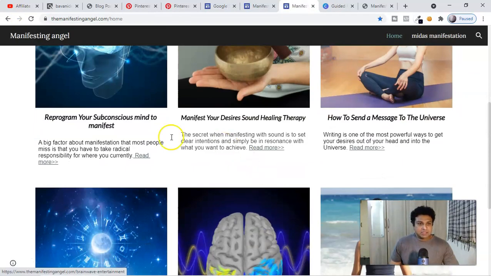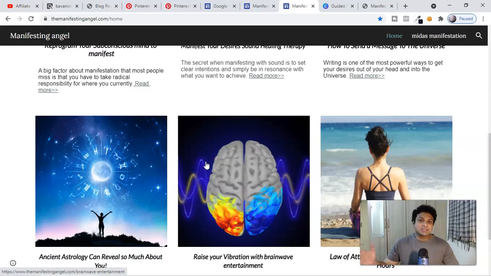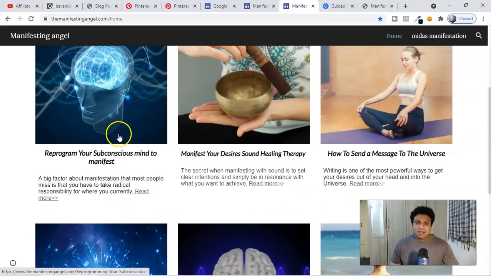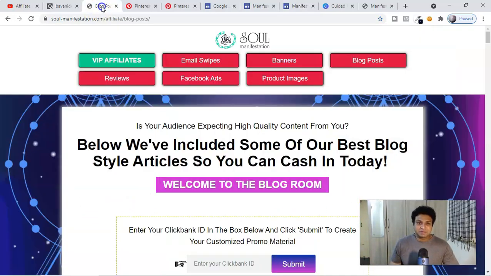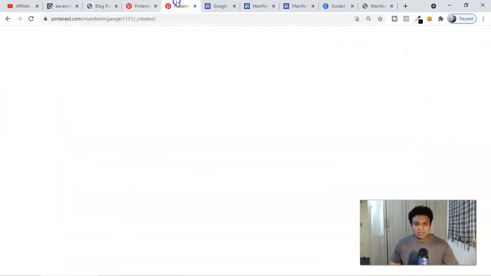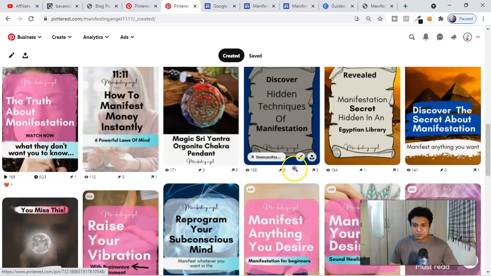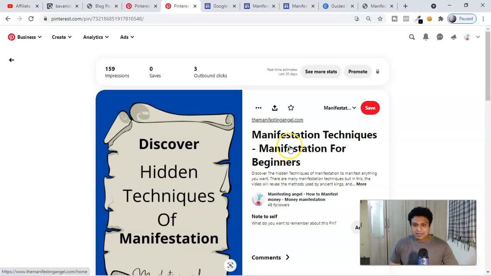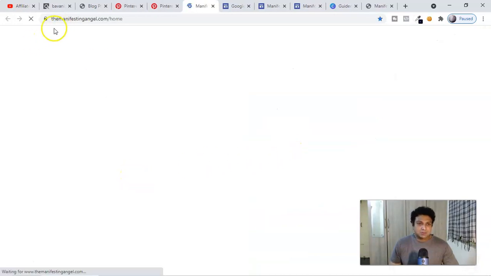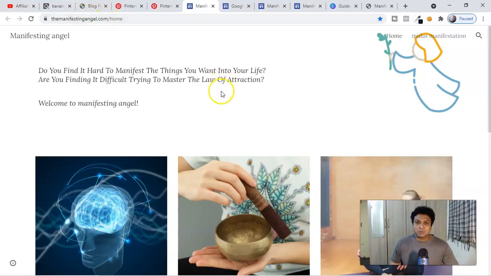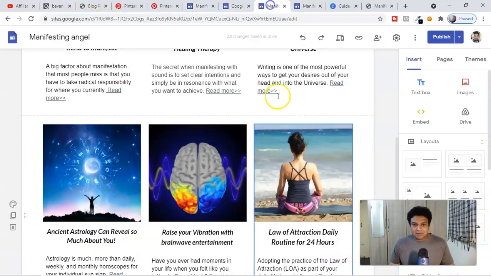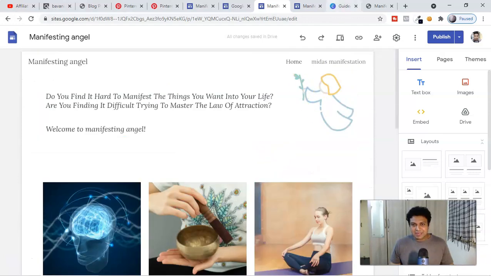This is created with Google Sites only, no hosting. Hosting is expensive, but a domain is really cheap. And all these articles which you're seeing right now, guys, are from that Soul Manifestation or Manifestation Magic kind of offer. This thing works in any niche, guys. If you want to make money online, whatever the topic is, you can use this. These are articles I wrote on the same domain which I showed you here. Look at this, the hidden technique. If I click this one, it will take you right to the same domain. Look at this, Manifestation Angel. That's what you need. You can edit all of this right here, and everything is very easy to edit.